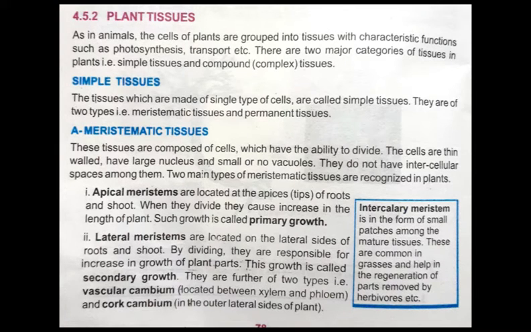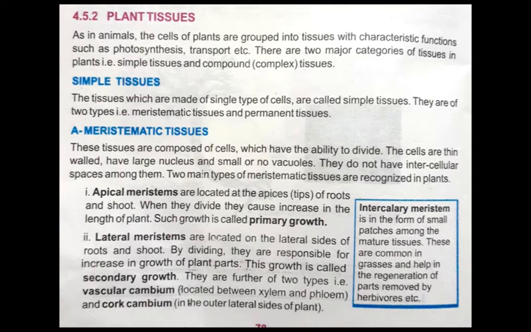As you know, in our previous lectures, we have learned about tissue. What is a tissue? Tissue is basically a group of similar cells that perform similar functions. And in our previous lectures, we have learned about the major categories of animal tissues: epithelial tissues, muscle tissues, nervous tissues, and connective tissues. Today we are going to start our discussion on plant tissues.